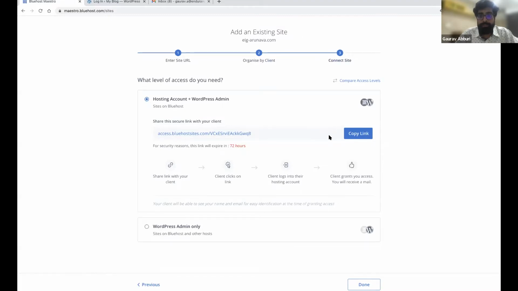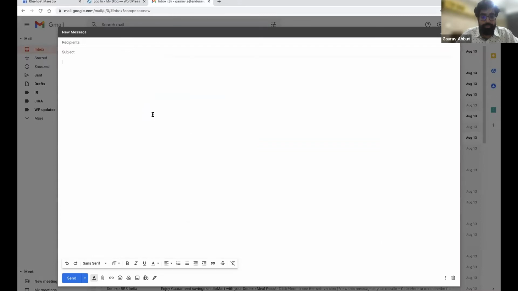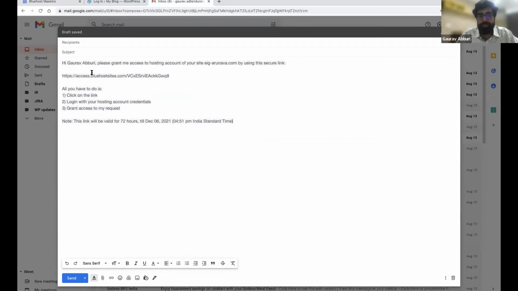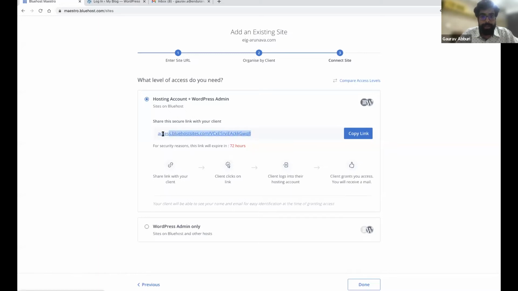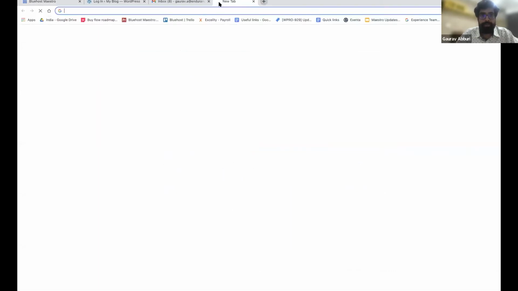The pros have told us that they communicate with the client via email, WhatsApp. So you can also copy. If you click on copy link, it will copy the link, and you paste it here. So the info is pasted here on what the client has to do. So you don't have to type in the instructions again. In this case, let me directly access this link quickly to show you guys how this works.